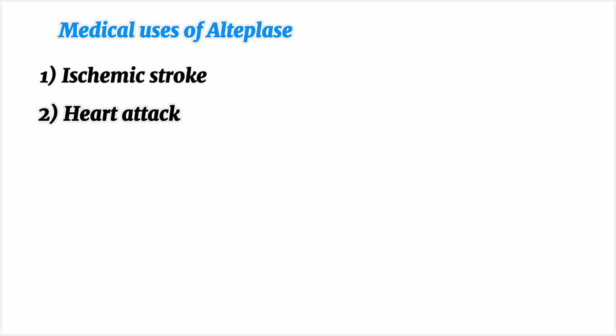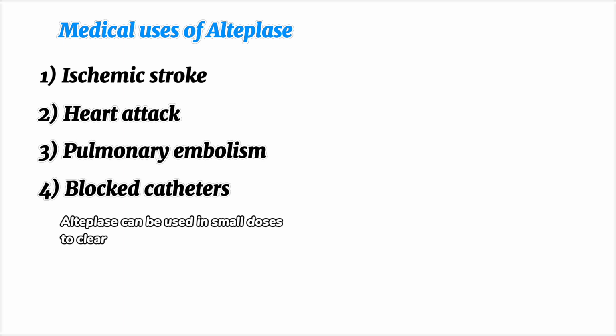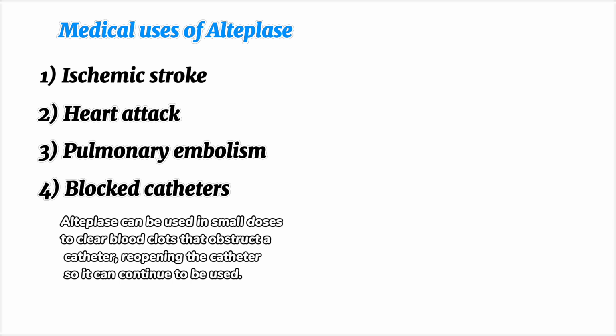Medical uses of alteplase. One, ischemic stroke. Two, heart attack. Three, pulmonary embolism. For blocked catheters, alteplase can be used in small doses to clear blood clots that obstruct a catheter, reopening the catheter so it can continue to be used.